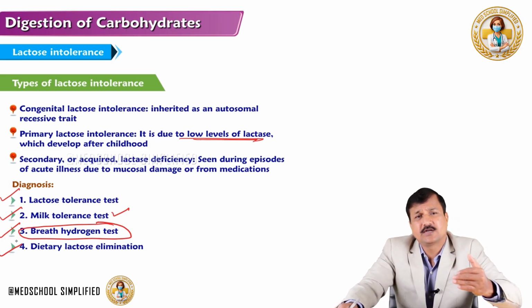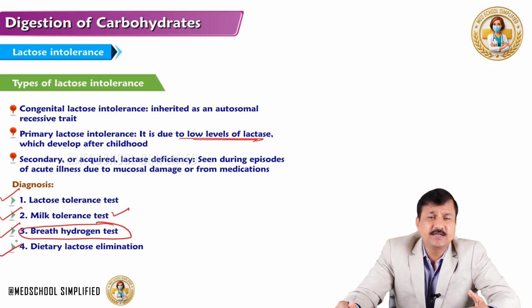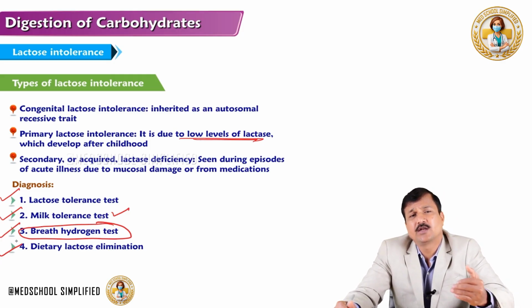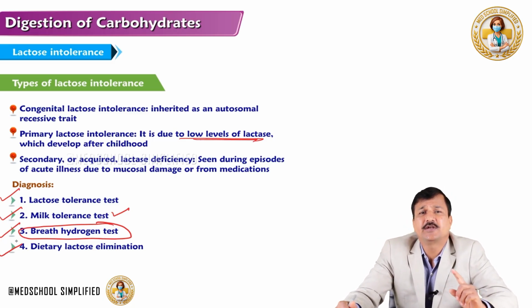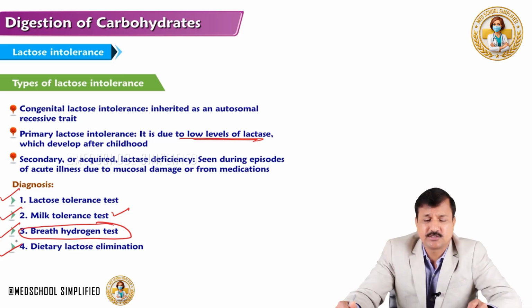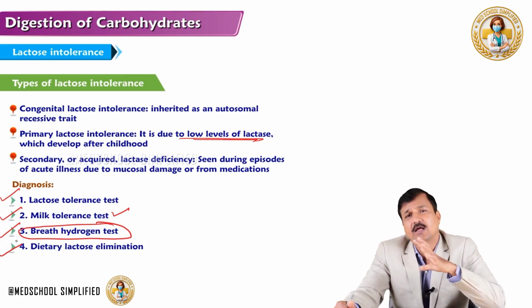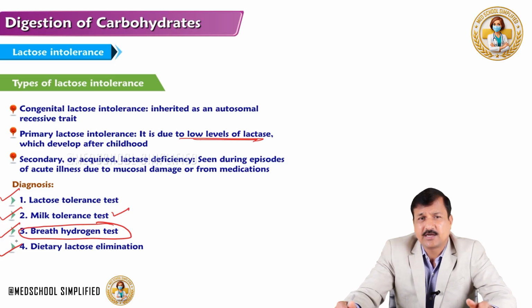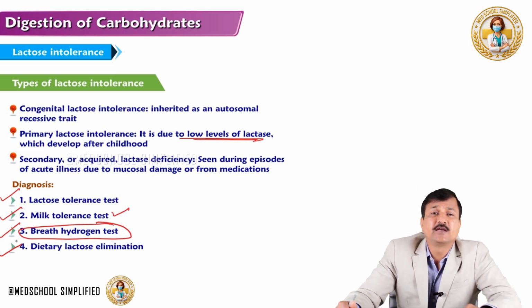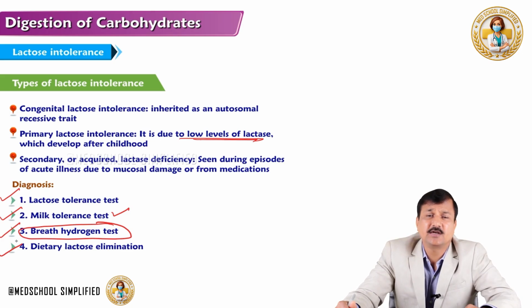If there is a rise in hydrogen in the exhaled air, with hydrogen concentration more than 20 parts per million, it indicates lactose intolerance, because bacteria are fermenting the lactose in the intestine and increasing the hydrogen levels in the breath.